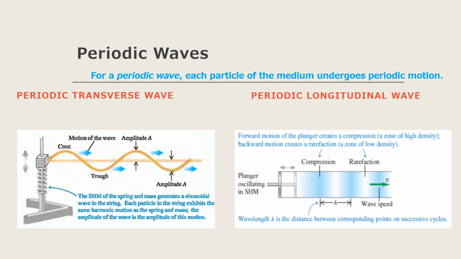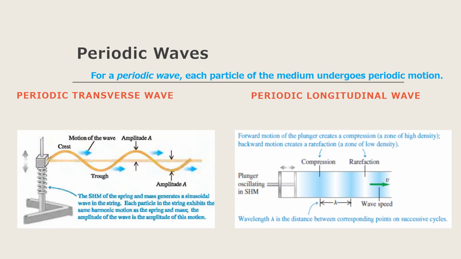Now, for a periodic longitudinal wave, consider a long tube filled with a fluid with a piston at the left end. If we push the piston in, we compress the fluid near the piston, increasing the pressure in this region. This region of fluid then pushes against the neighboring region of fluid and so on, and a wave pulse moves along the tube.